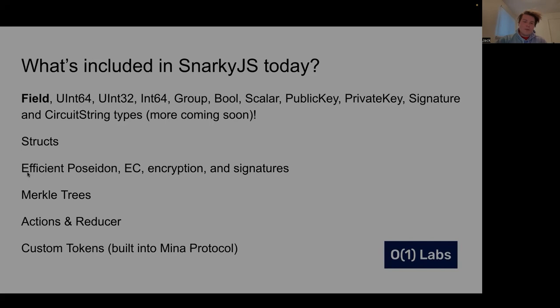And we'll look at some of those later in this presentation. We have efficient Poseidon, elliptic curve encryption, and signatures. We have a library for Merkle trees. We have this action reducer mechanism, which basically allows you to dispatch requests to do something and then actually do those things separately.